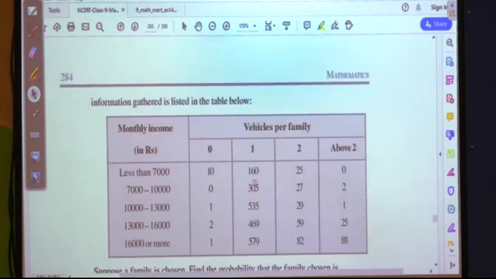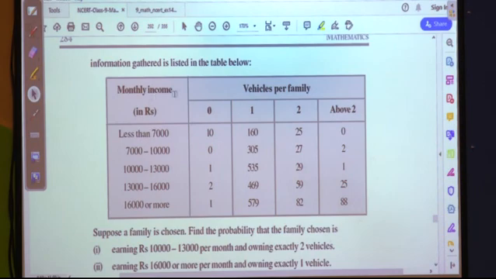Let us see the table properly. Let us study the data. Monthly income in rupees less than 7,000: 0 vehicles, 10 families; 1 vehicle, 160 families; 2 vehicles, 25 families; above 2, again 0 families. Next income slab 7,000 to 10,000: 0 vehicles, 0 families; 1 vehicle, 305 families; 2 vehicles, 27 families; above 2 vehicles, 2 families.